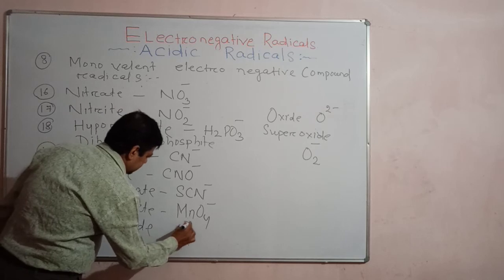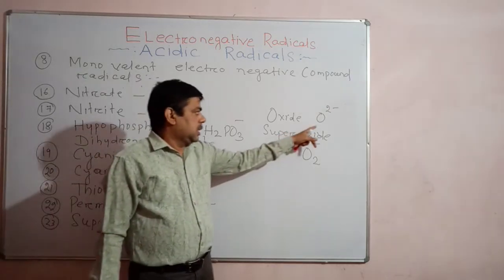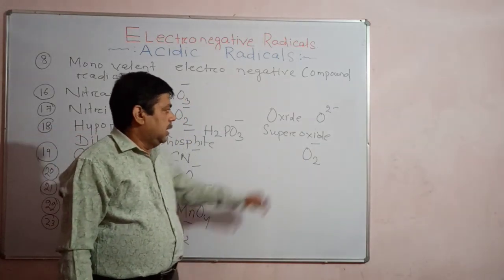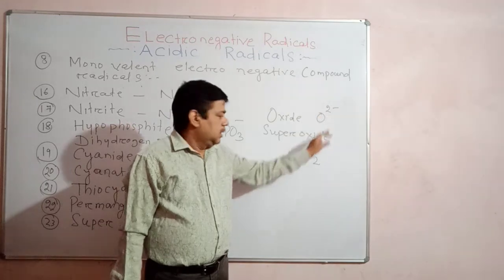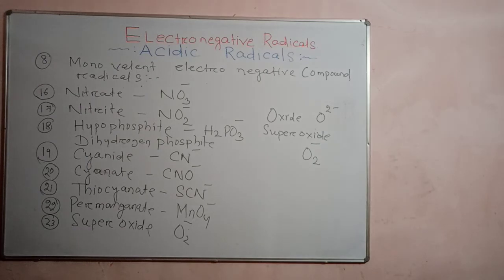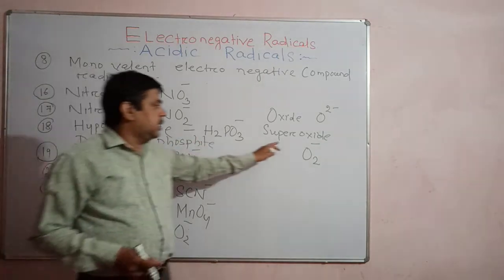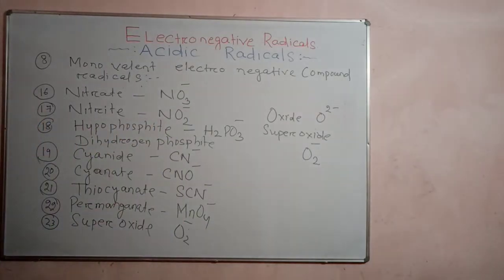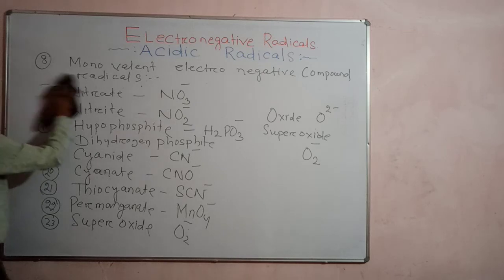Oxide consists of one atom of oxygen and carries 2 units of negative charge. Superoxide consists of two atoms of oxygen and carries 1 unit of negative charge. This is the difference, okay? That's why this is a monovalent radical and this is a divalent radical. We shall discuss examples of divalent radicals. Is it clear, students? These are examples of monovalent radicals. Let us remember this. Next we shall move to divalent electronegative compound radicals.